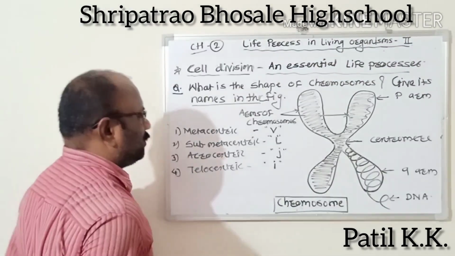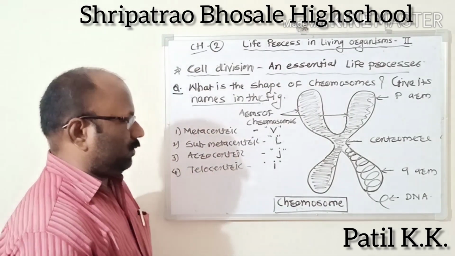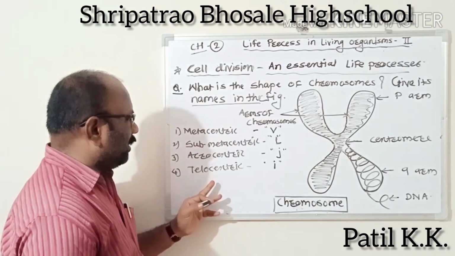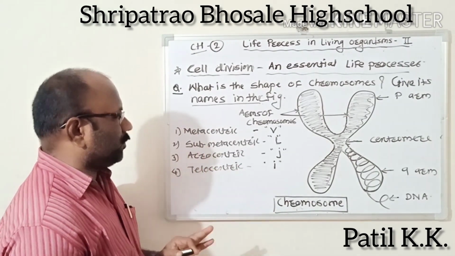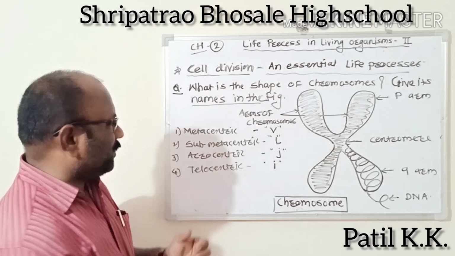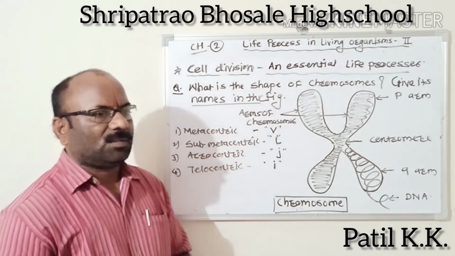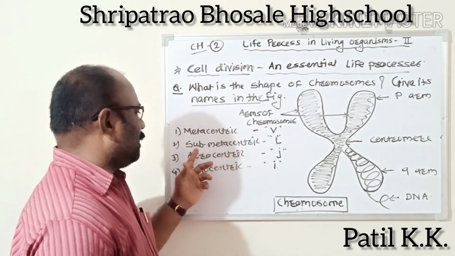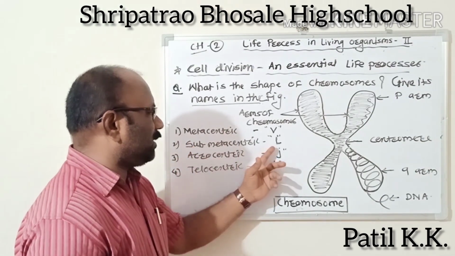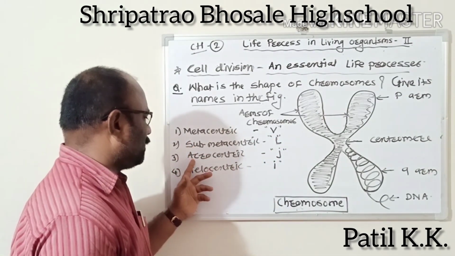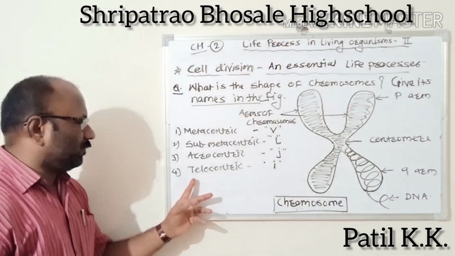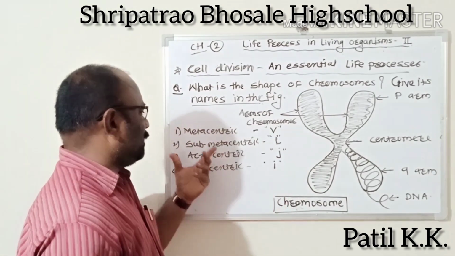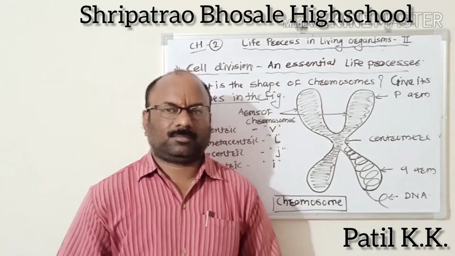You studied the types of chromosomes in detail in the 9th standard. There are four types of chromosomes. First is metacentric, shape is V-like. Second is submetacentric, shape is L-like. Third is acrocentric, J-like. And fourth is telocentric, a small I-like shape. These are the shapes and types of chromosomes.